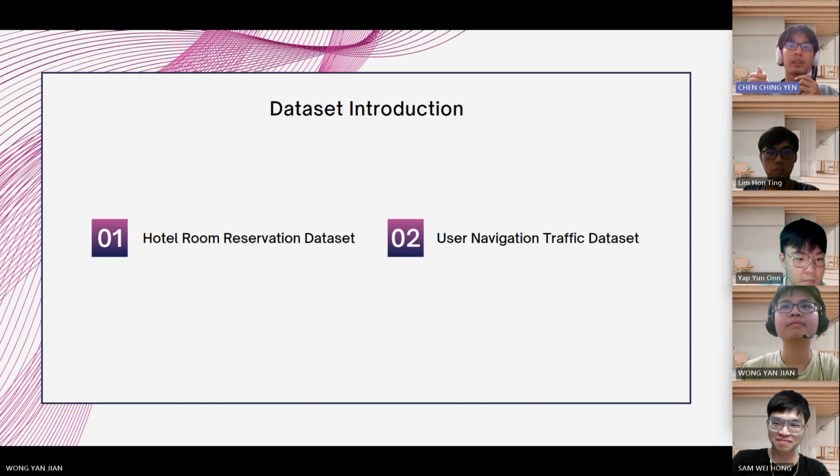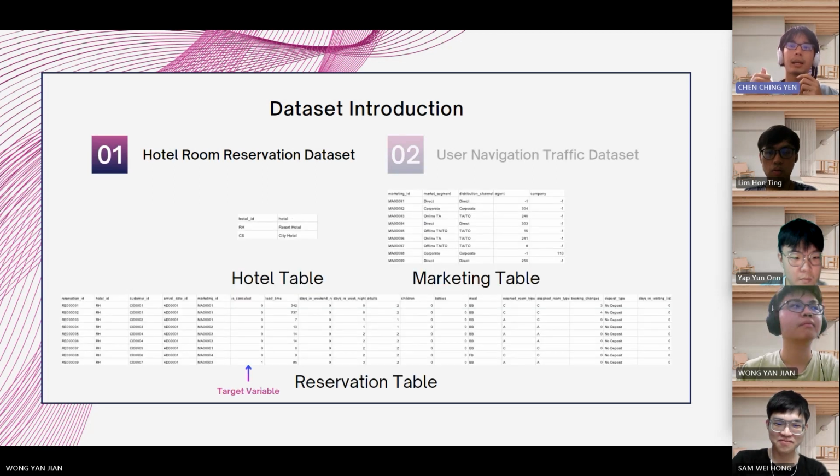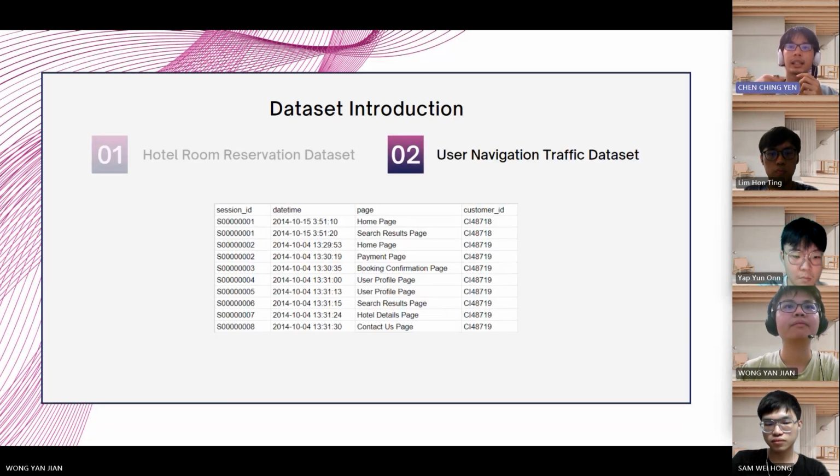There were two real-world datasets used for our data mining project, a hotel reservation dataset and a user navigation traffic dataset. The first dataset includes an arrival date table, customer information table, hotel table, marketing table, and reservation table. The reservation table consists of all the booking details, where the isCancel variable is selected as the target variable. The second dataset is about the user navigation traffic on our booking platform, which consists of session ID, date time, page visited, and customer ID.